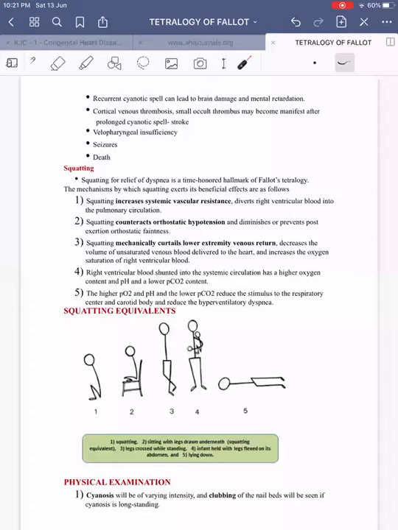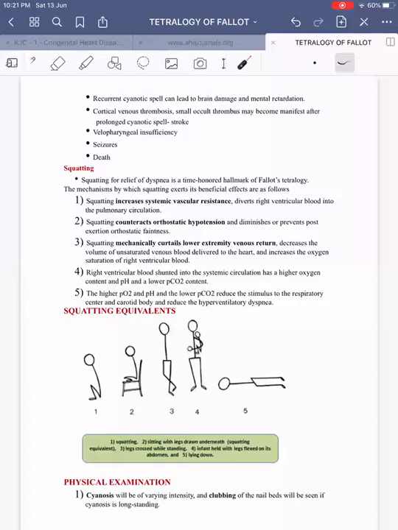And thirdly, because the cyanotic spells are commonly associated with dehydration, that is also one more predisposing factor for the cyanotic spells. During those episodes, they can have cortical vein thrombosis and occult thrombosis predisposed to these thrombotic complications. Then velopharyngeal insufficiency, this is because of prolonged hypoxic damage to the brain, causing nasal speech, hypernasal speech. Then they can have seizures and rarely death.